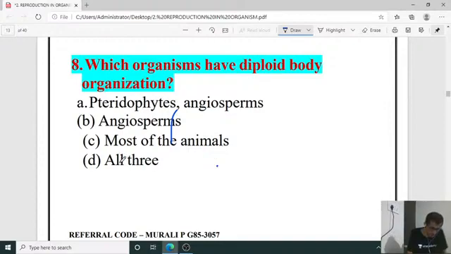So right answer for this one, just a minute. Right answer for this one, it is most of the animals are diploid body organization. Then pteridophyte and angiosperms. So right answer, it is D. Okay, D is the right answer.